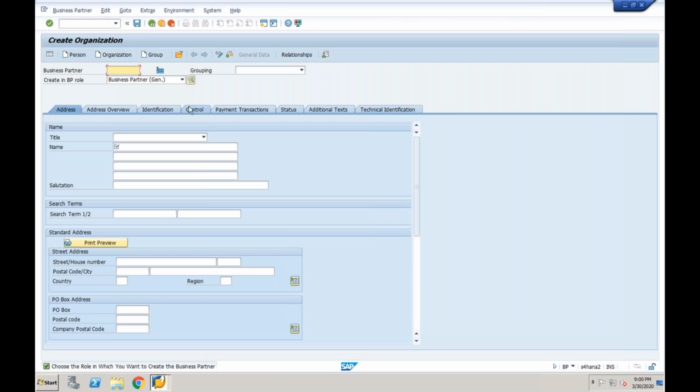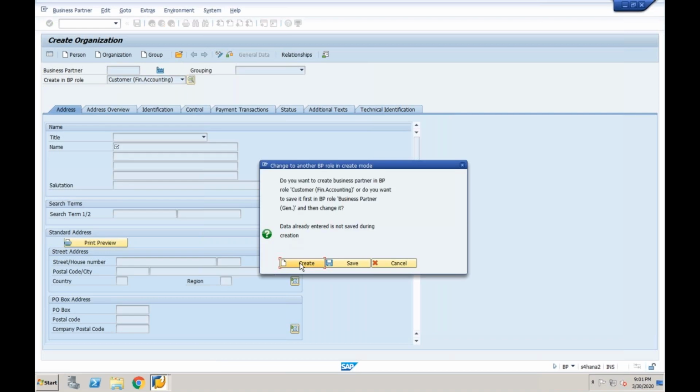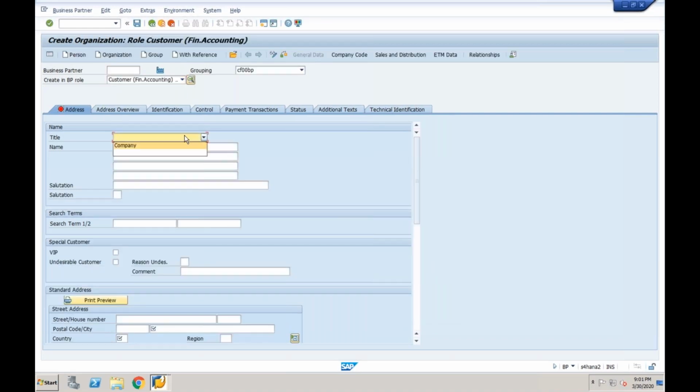Now, what role do I need to select? Initially, I asked you to create as a customer only. So select customer financial accounting, create, then take the company. Let's say I'm going to take TRM for our recognition 9 customer.